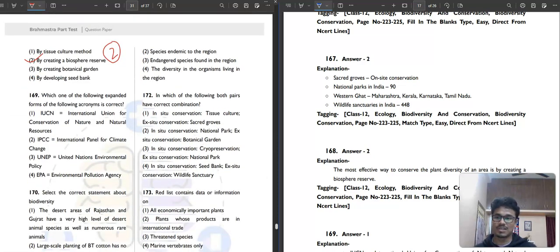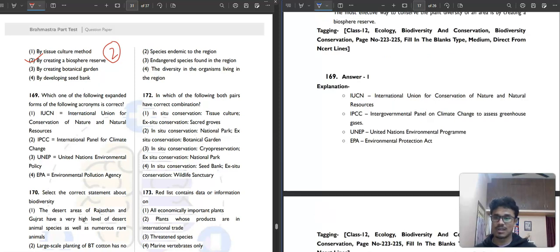Then question number 169. Select which one of the following expanded forms of the acronym is correct. IUCN, International Union for Conservation of Nature and Natural Resources. This is the correct one. IPCC, International Panel for Climate Change.